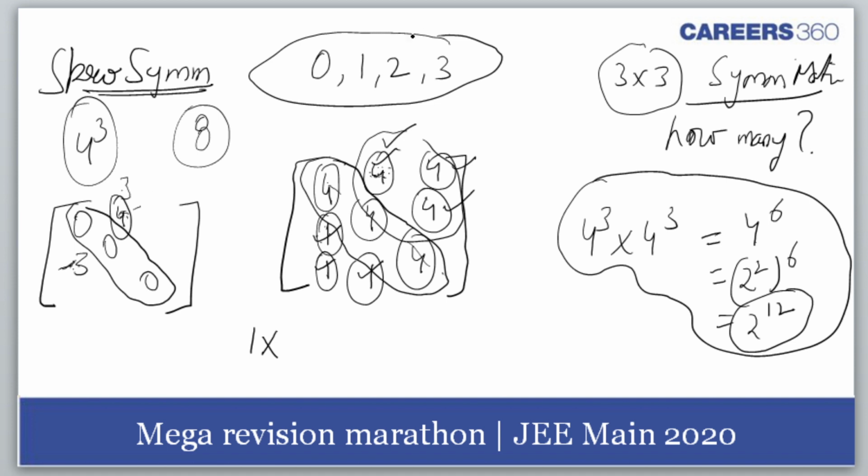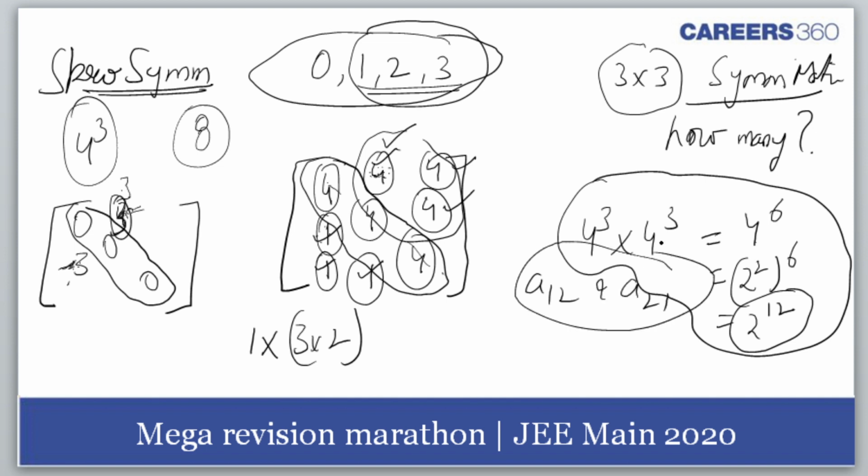So first of all, not 4, 3. I'll make use of 1, 2, 3. If only 1, 2, 3 is used, then it can be done in 3 ways here. And here it would be the negative of that. So it can be exchanged also. So I'll get 3 into 2, 6 ways to place A12 and A21.